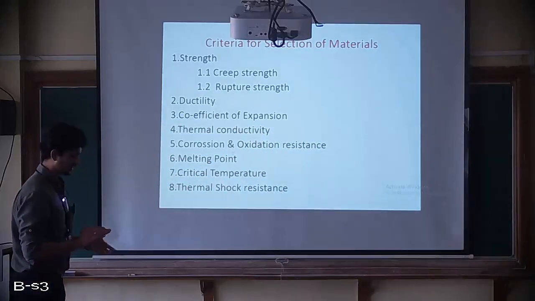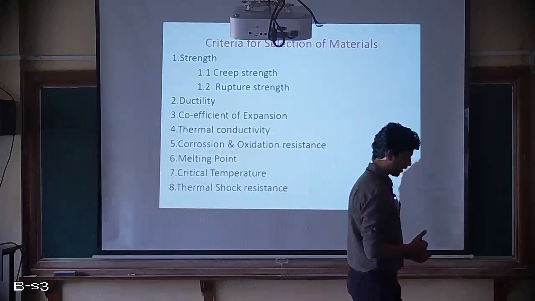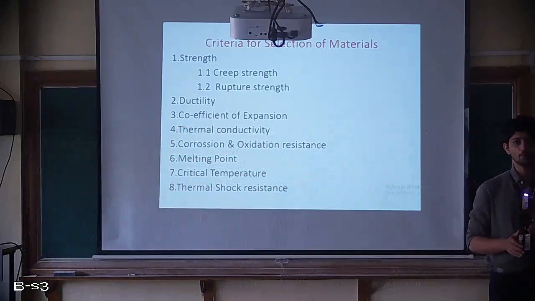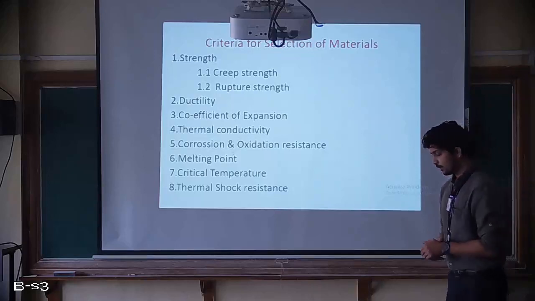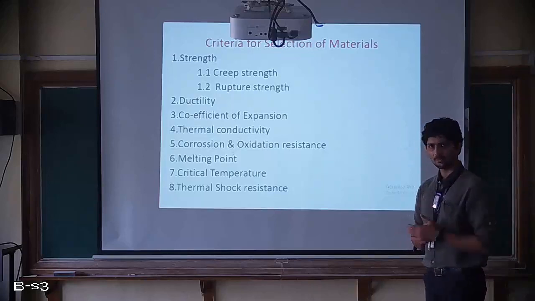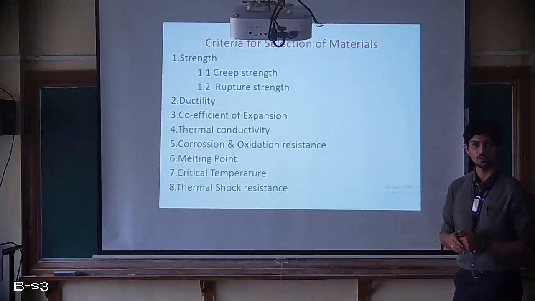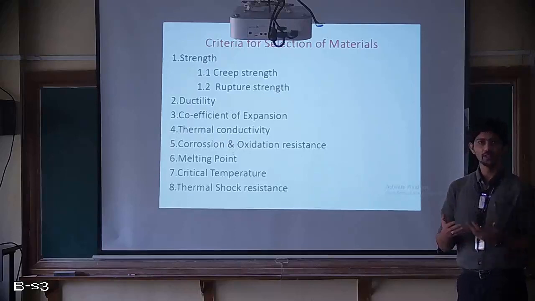Then critical temperature. In every component, there is a maximum limit for all the parameters, maybe temperature or pressure. When we talk about temperature, the maximum limit given for a component, maybe a compressor or a turbine or a combustor, depends on the fluid we use.